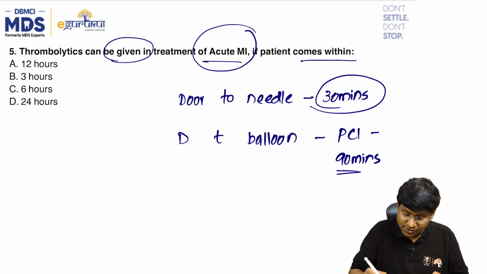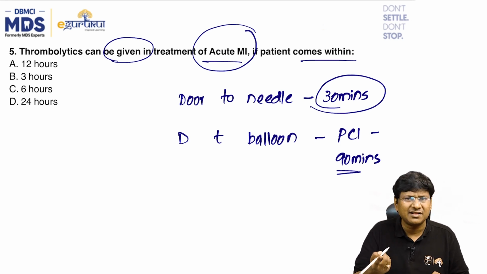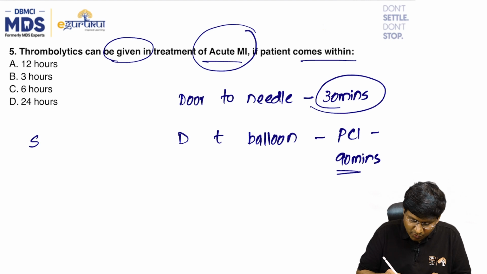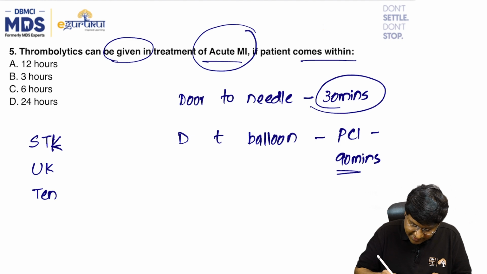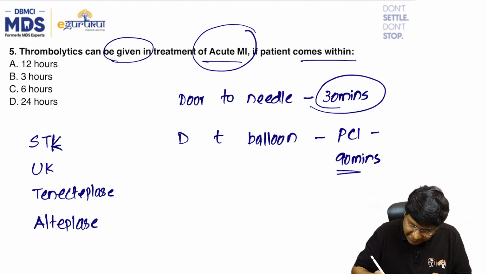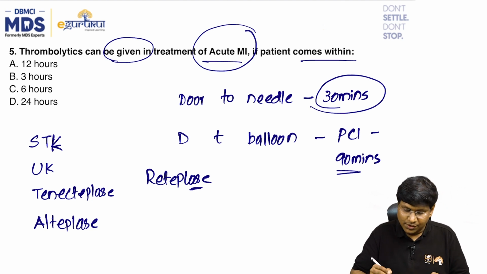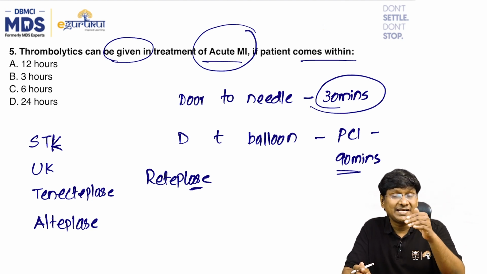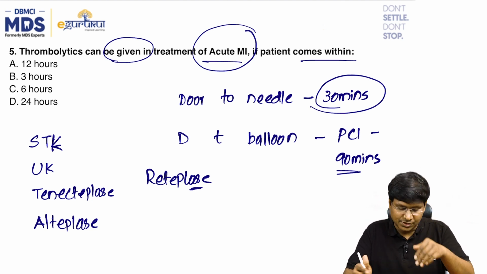Now, what are the various examples of thrombolytics? One is streptokinase, next is urokinase, then tenecteplase, then alteplase, then we have reteplase. These are all examples of thrombolytics. So, what is the cutoff time for thrombolysis?